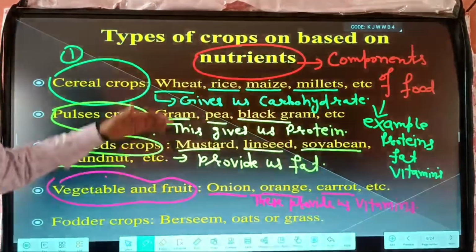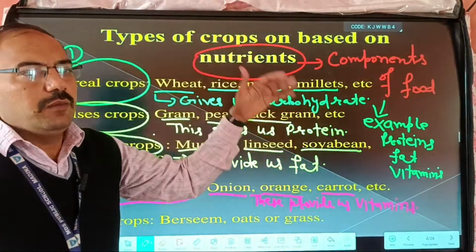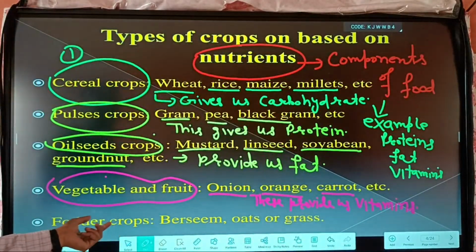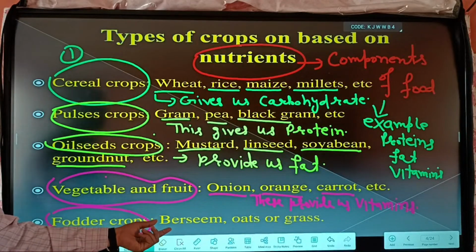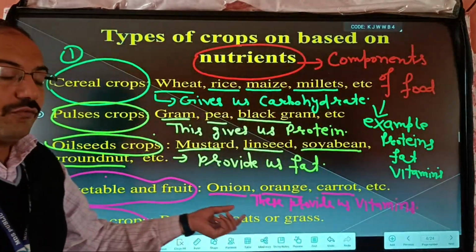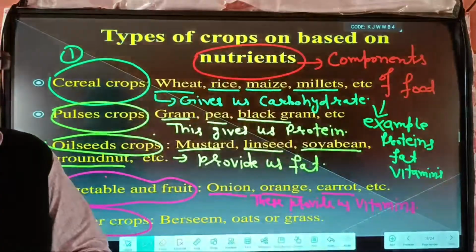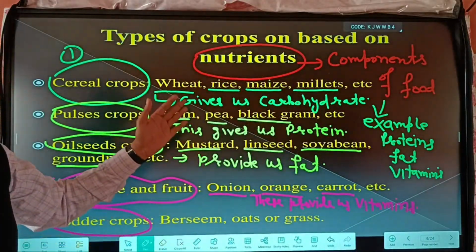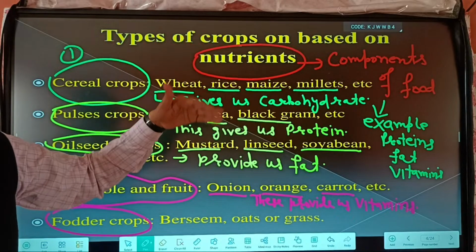Okay, so basically there are four types of crops based on nutrients. But sometimes we also take another type that is known as fodder crops. Fodder crops are berseem, oats and grass. These types of crops are produced basically for cattle and animals. So basically we can divide crops into four types on nutrients and two types on season.